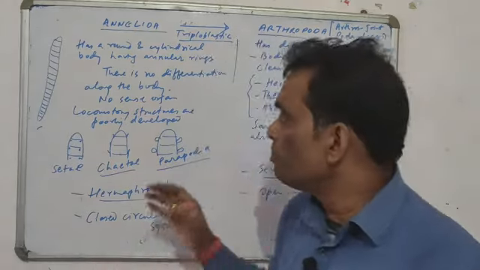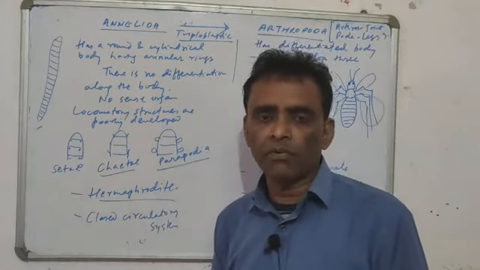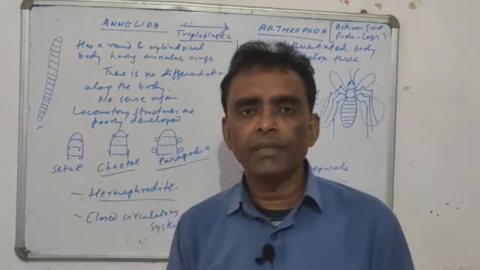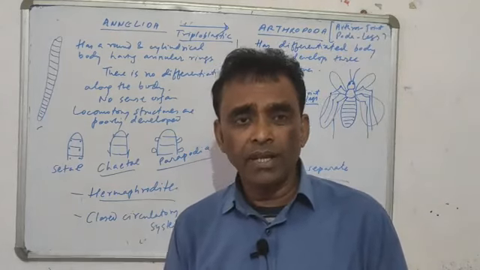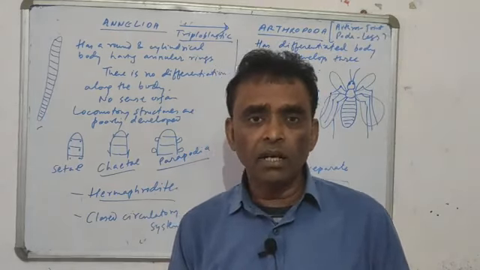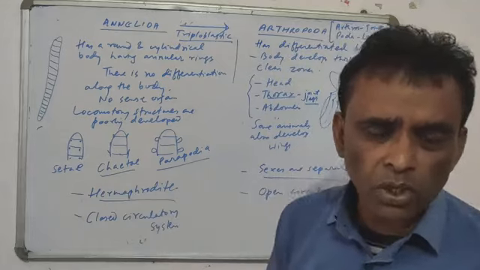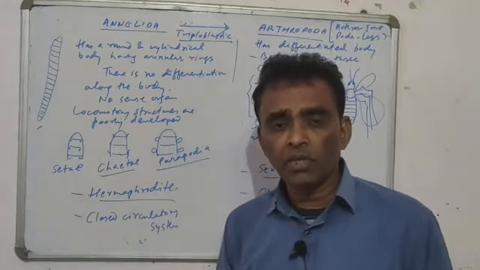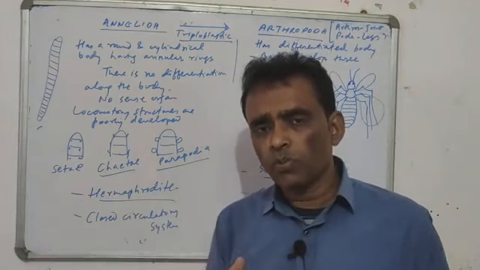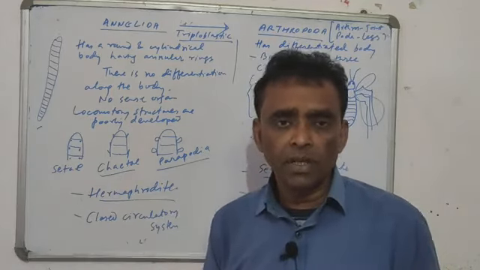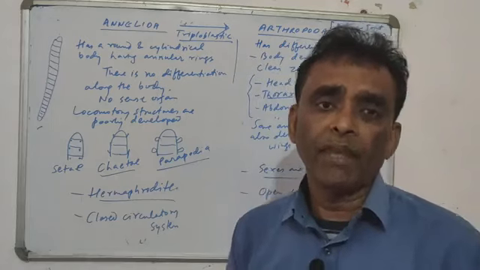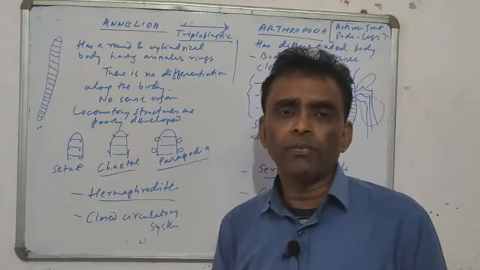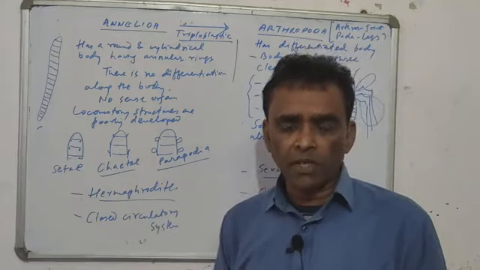So these are the most important groups that we have discussed of Invertebrata: the Porifera, the Coelenterata, the Platyhelminthes, Nemathelminthes, Annelida and Arthropoda. Due to shortage of time, I am concluding this video here. I will continue in the next video with the two groups of Invertebrata left, that is Mollusca and Echinodermata, and I will cover there the portions of Protochordata and Vertebrata.